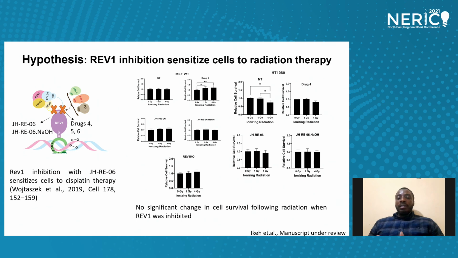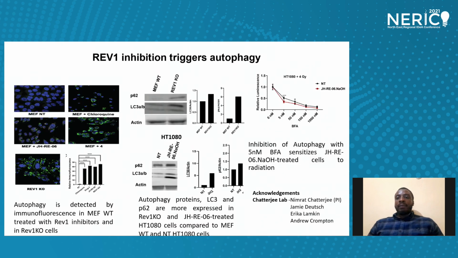This was interesting. One will wonder why this was the case. Well, it turned out that Rev1 inhibition triggered autophagy. Next slide, please. As shown on the left panel on this slide, autophagy was detected by immunofluorescence, as indicated by the green signal in the drug-treated cells and Rev1 knockout cells, and we used chloroquine as a positive control. We further confirmed the induction of autophagy by Western blots, and we showed that the LC3A and B and P62, which are proteins in the autophagy pathway, are more expressed in Rev1 knockout cells and drug-treated cells.